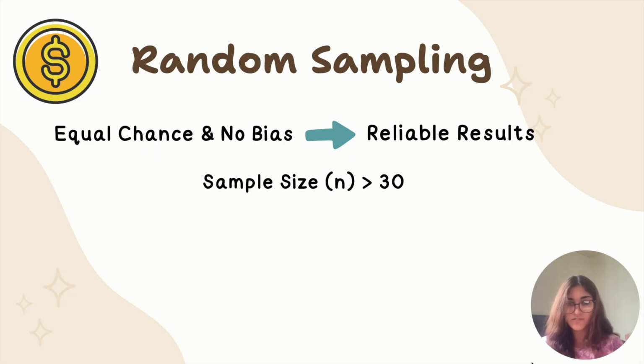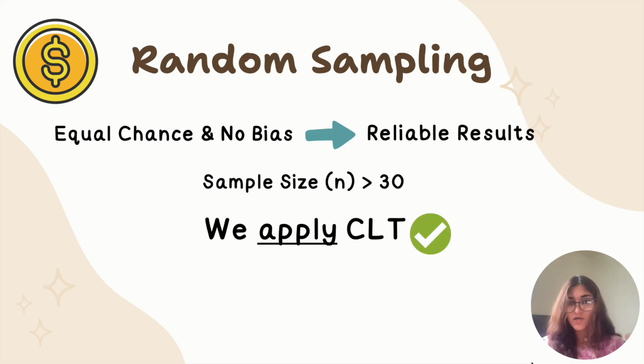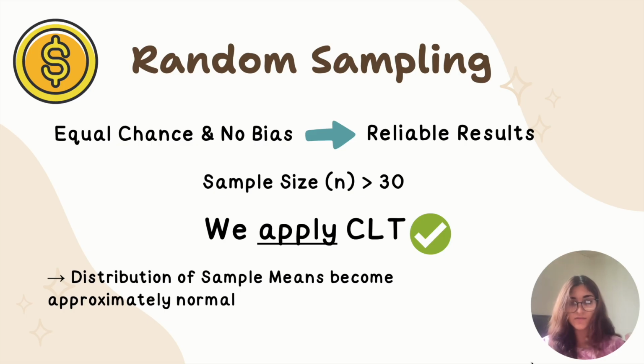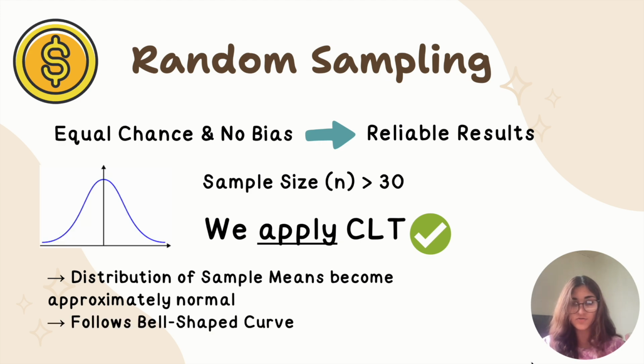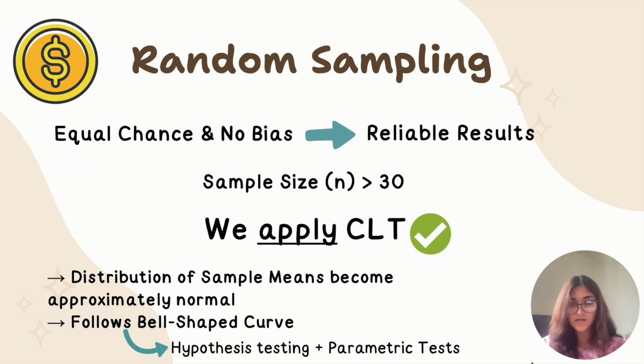Since our sample size is greater than 30, we can apply the central limit theorem, also known as the CLT. This basically means that the distribution of the sample means becomes approximately normal, and it therefore follows this bell-shaped curve as seen in the diagram above. This allows us to use hypothesis testing and parametric tests that we'll talk about later.